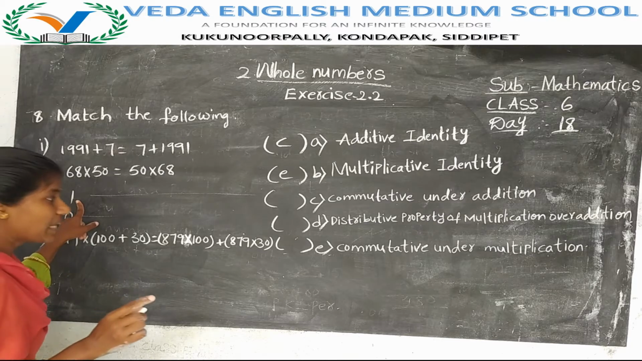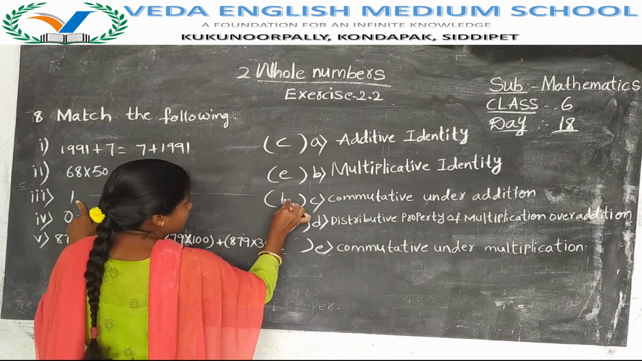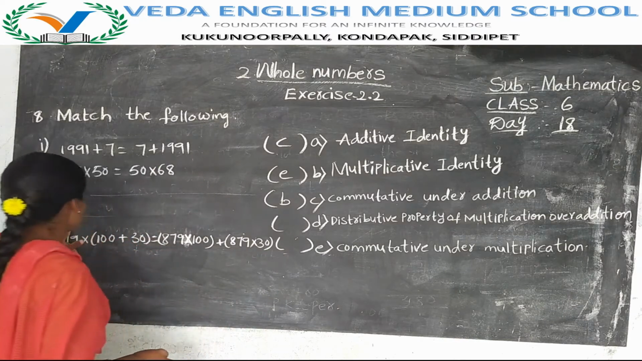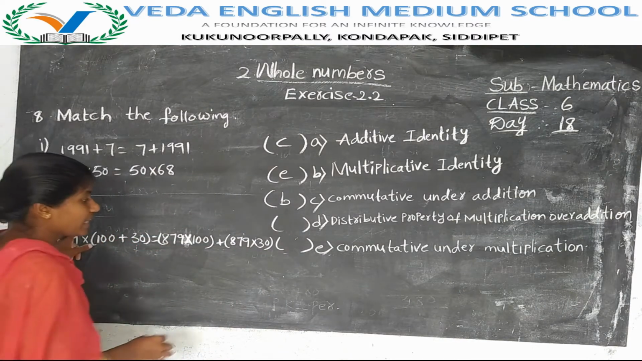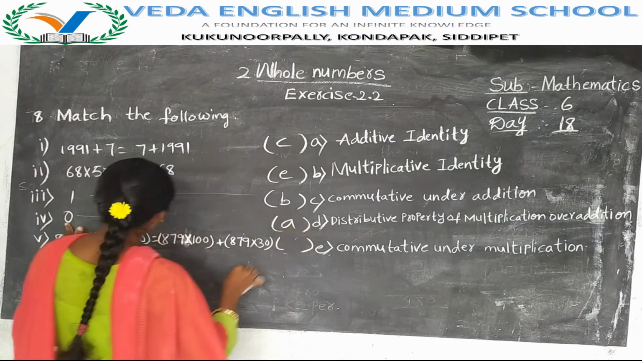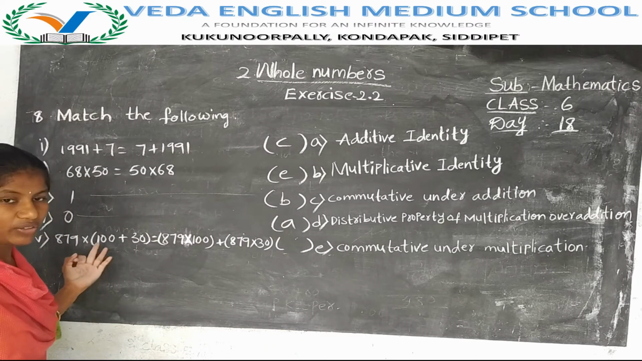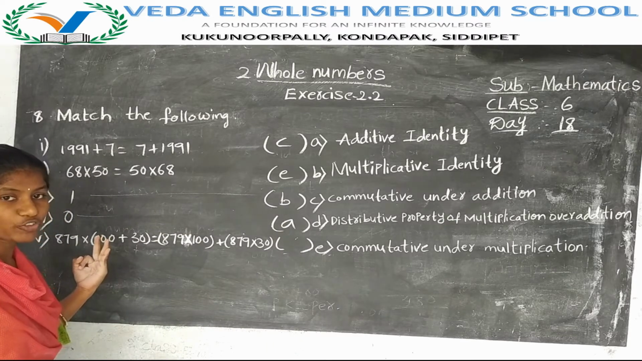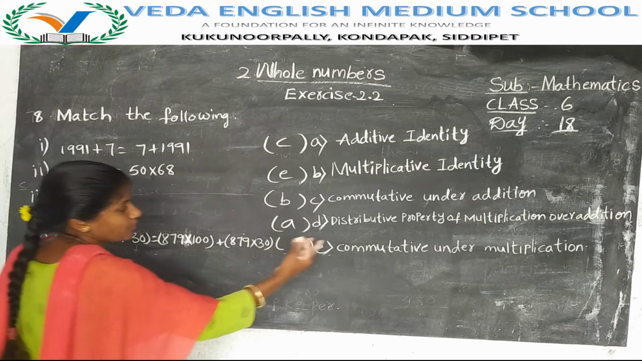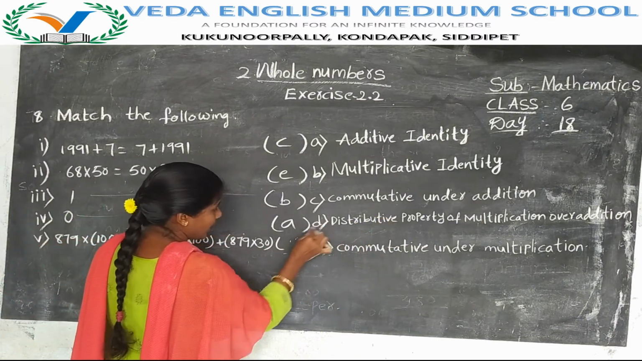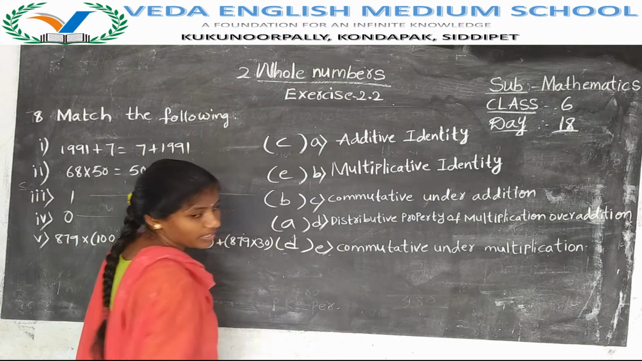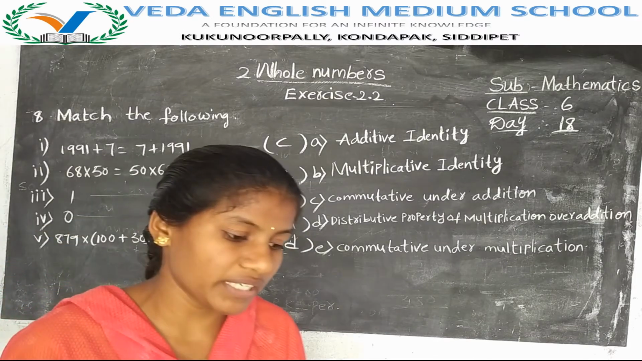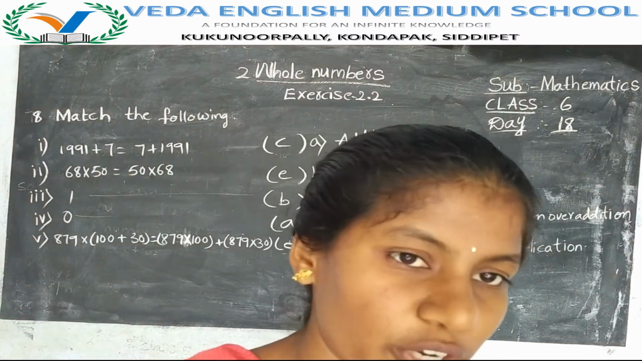One is called multiplicative identity. Next, 0 is called additive identity. Next, if we have three numbers, then I said already that is distributive property. So the last one, distributive property of multiplication over addition. Match the following has completed. Exercise 2.2 has completed.